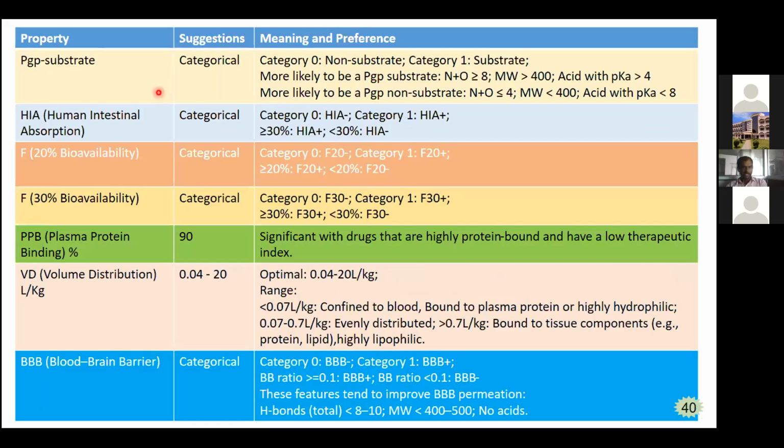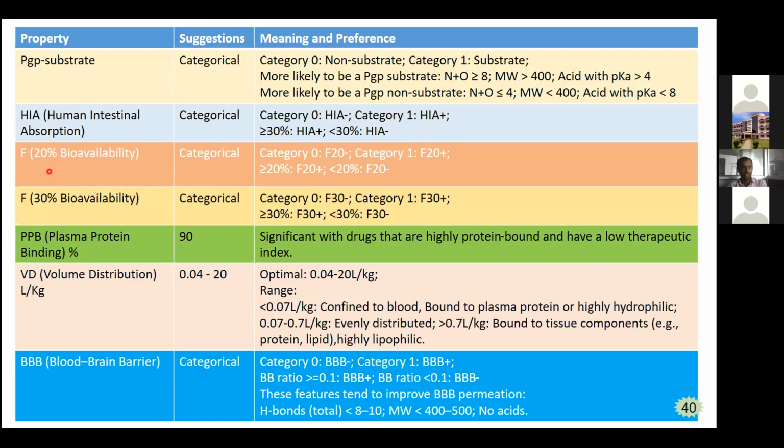And P-gp substrate is categorized the same way: 0 means it is a non-substrate, and 1 means it is a substrate. And human intestinal absorption is also categorized as HIA minus and HIA plus, where 0 means minus and 1 means plus. It is based on whether human intestinal absorption is greater than 30% or less than or equal to 30%. If it is greater, plus indicates more crossing and absorbing, and less means minus.